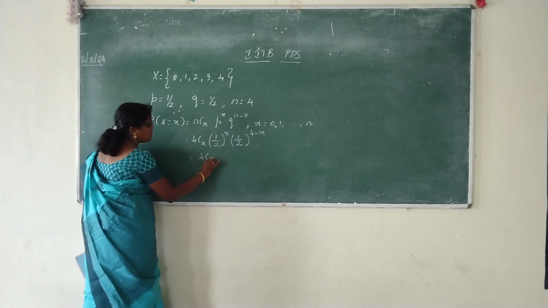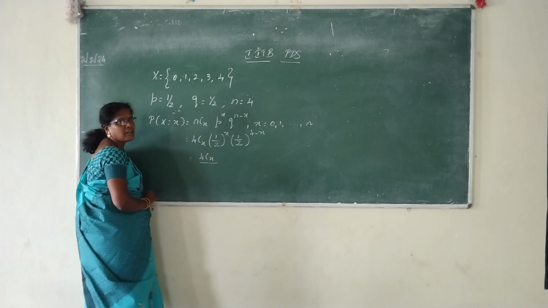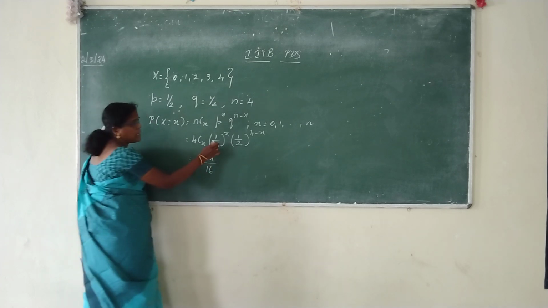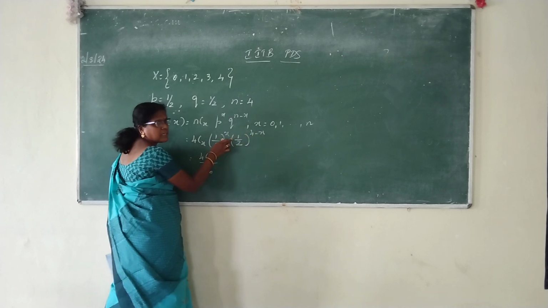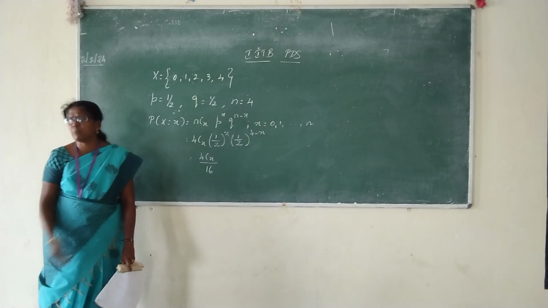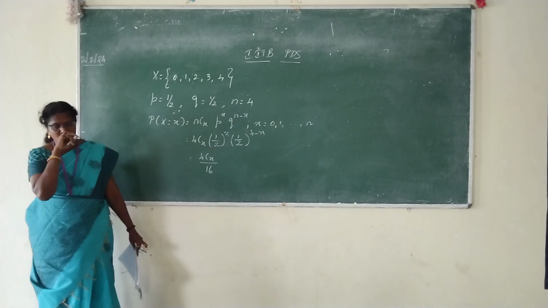4Cx divided by 16. 2 power 4 will be 16. Base is same, add the power, x and x will get cancelled off. 1 by 2 the whole power 4. Just to simplify the formula, we write like this.